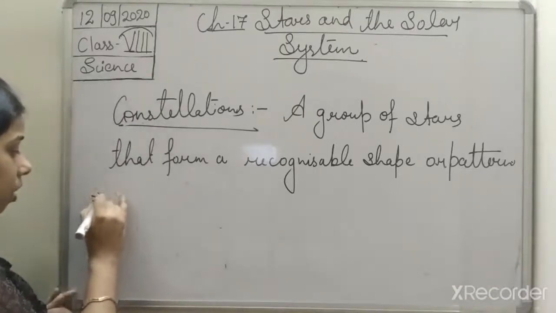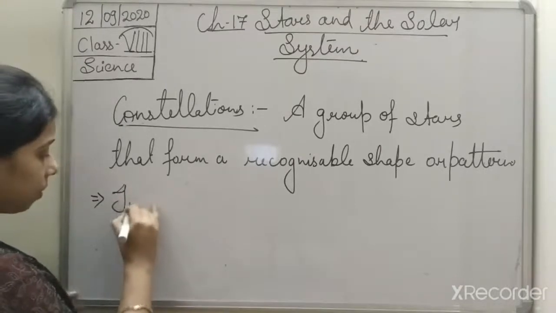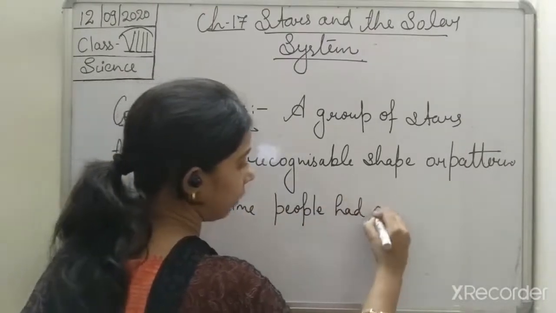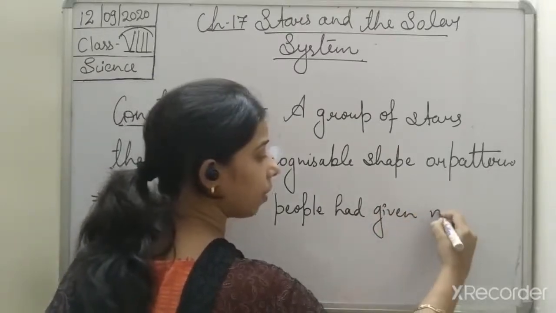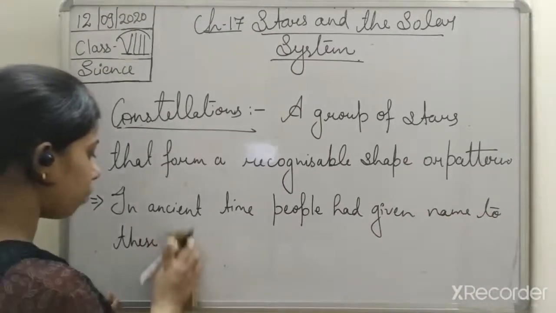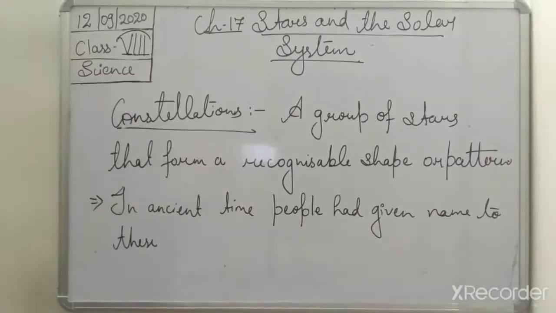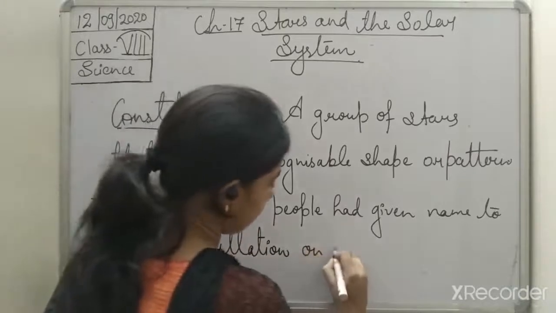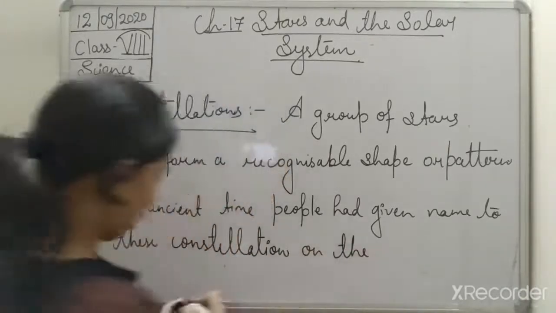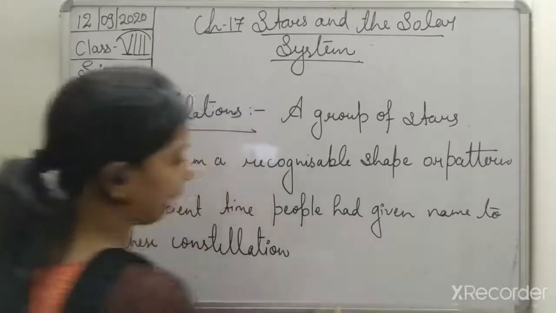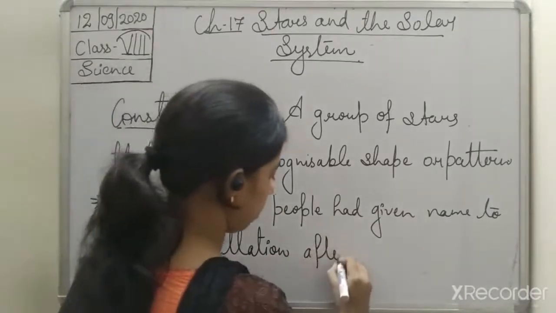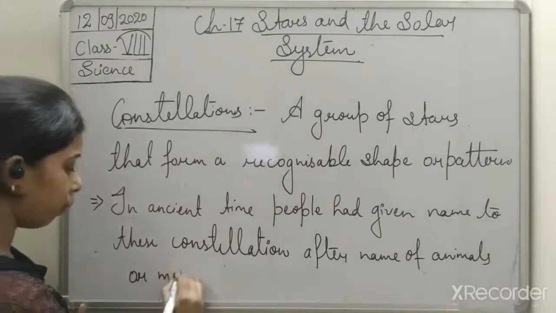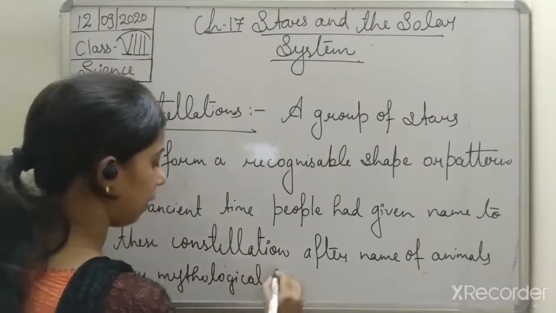If we talk about other things about the constellation, students, in ancient times, people had given names to these constellations on the basis of or after the name of an animal or mythological characters.